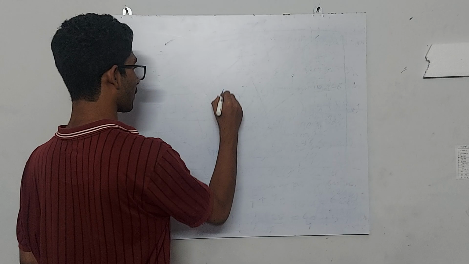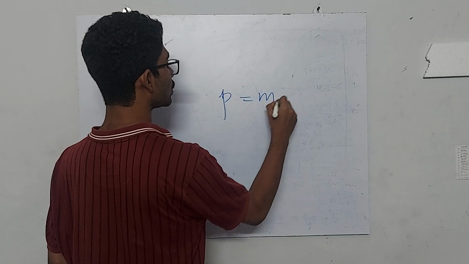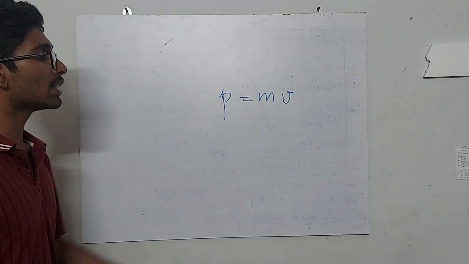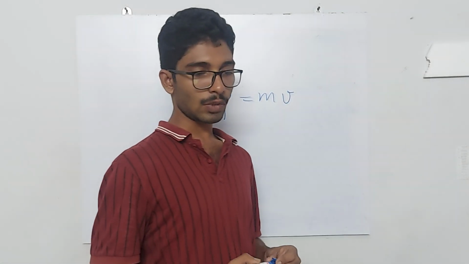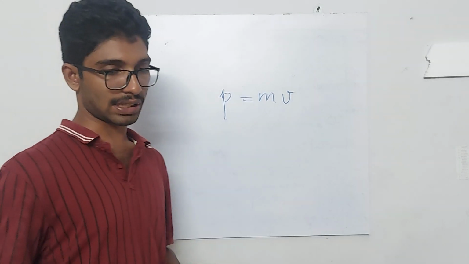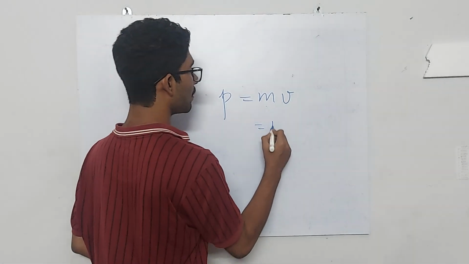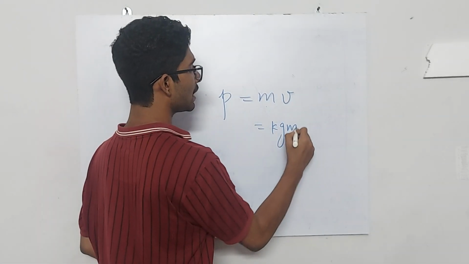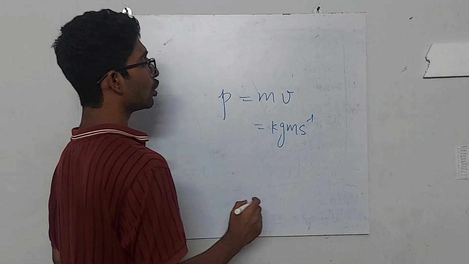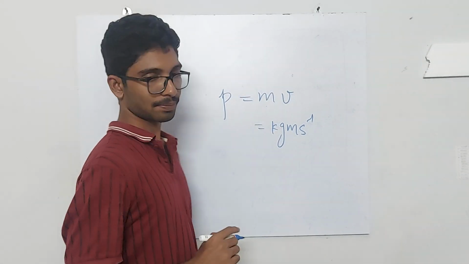It is called momentum. Momentum is again a vector quantity, and Sir Isaac Newton described this quantity for the first time. It's denoted by the letter P. P is equal to mass times velocity, and it has the same direction as the velocity. So it's a product of mass and velocity. And what is the unit of momentum? Since the unit of mass is kilogram and the unit of velocity is meter per second, the unit of momentum is kilogram meter per second.